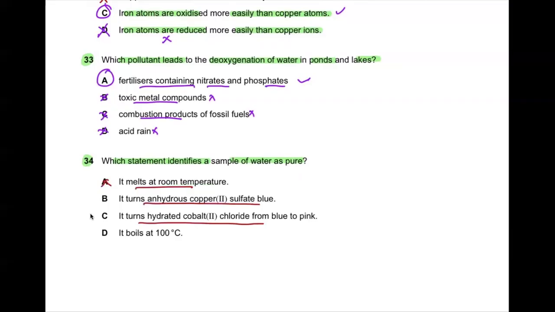For a substance to be pure, its melting and boiling points occur at sharp points. So yes, it boils at 100 degrees Celsius. So that is the correct answer, that the sample of water is pure. So D is the correct answer. Is this clear to all of you?